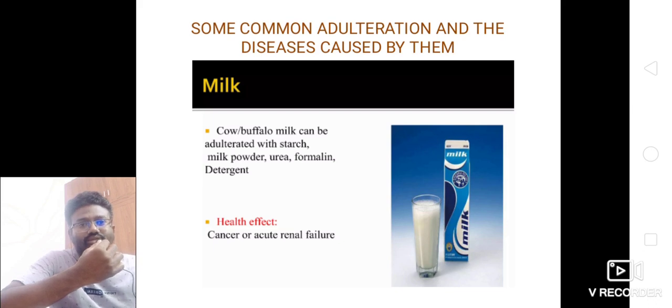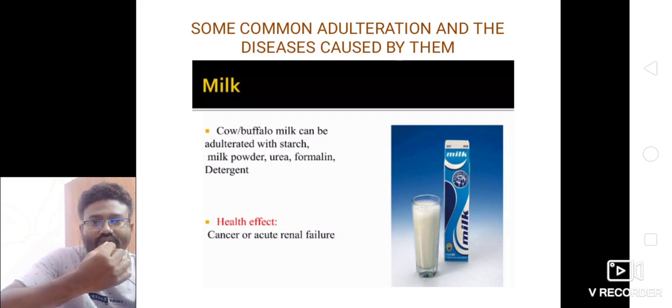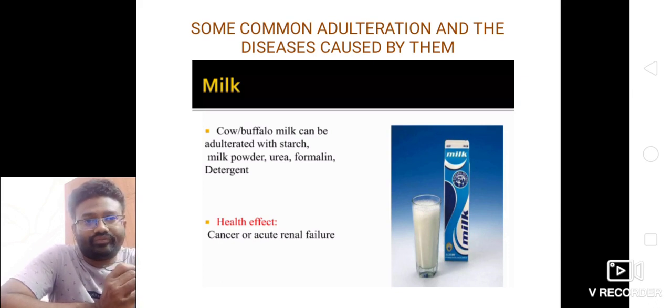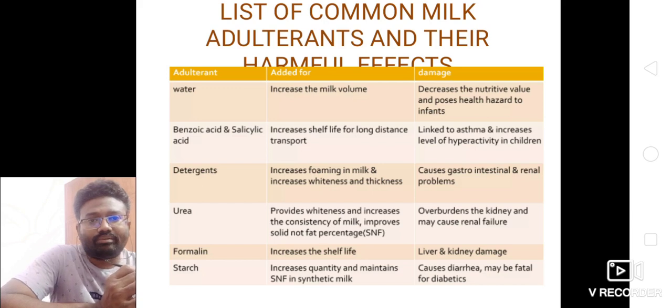Next, some common adulterations and the diseases caused by them. The first one is milk. Buffalo milk has been adulterated with starch, milk powder, urea, formalin, and detergents. What is the health effect on our body? Cancer or acute renal failure. So, a list of common milk adulterants and their harmful effects.